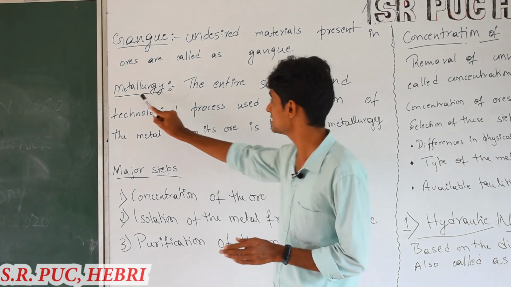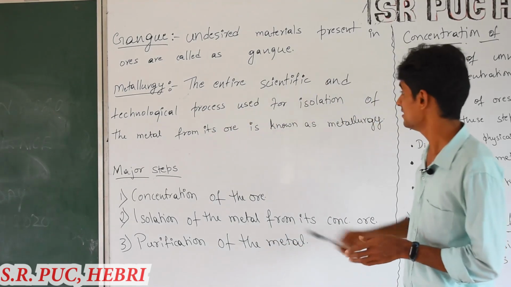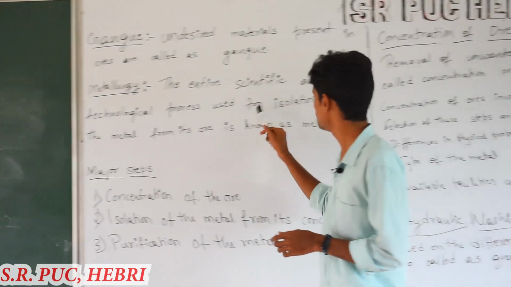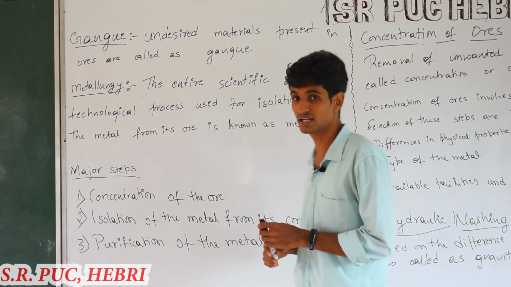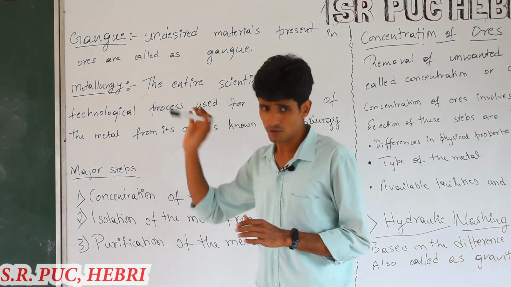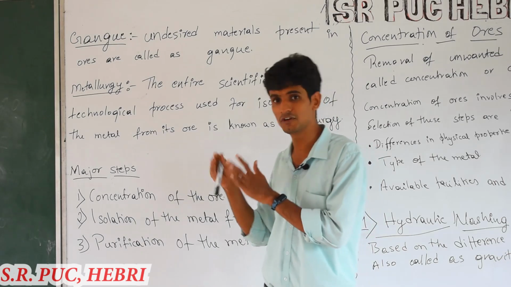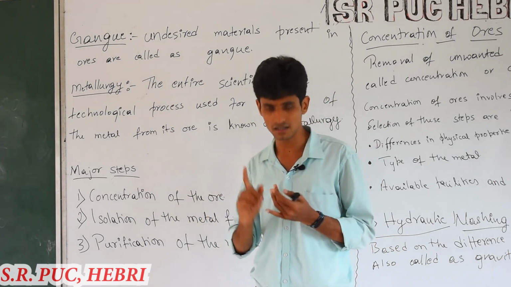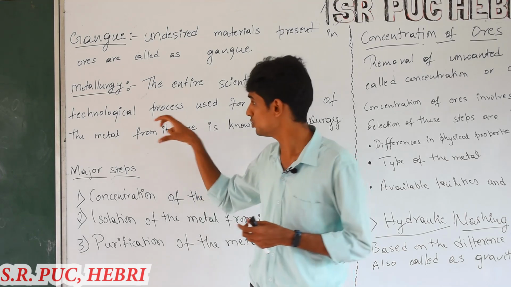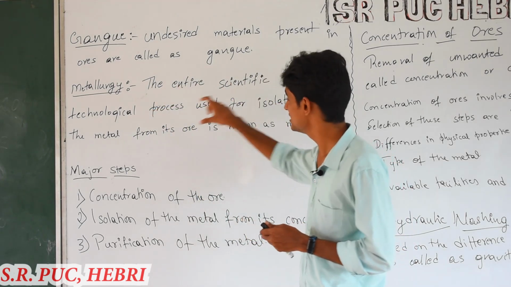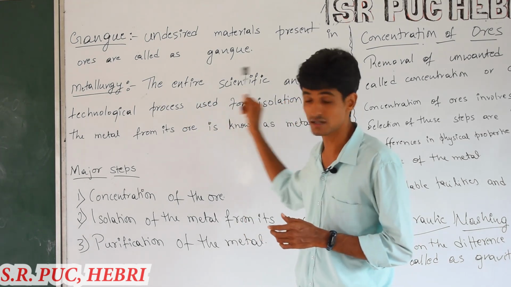Next one is metallurgy. The entire scientific and technological process used for the isolation of the metal from its ore is known as metallurgy. From the ore to the metal, whatever process we follow, and whatever scientific principles we use in that process, the whole process is called metallurgy.